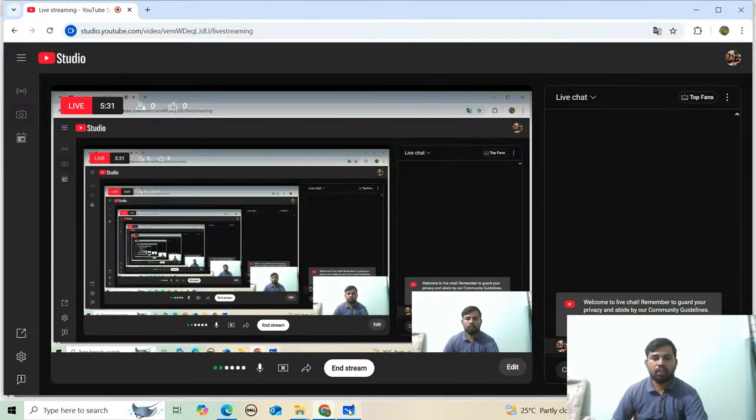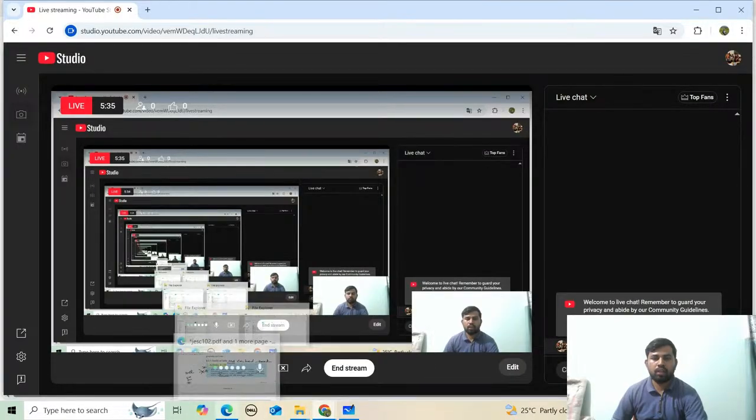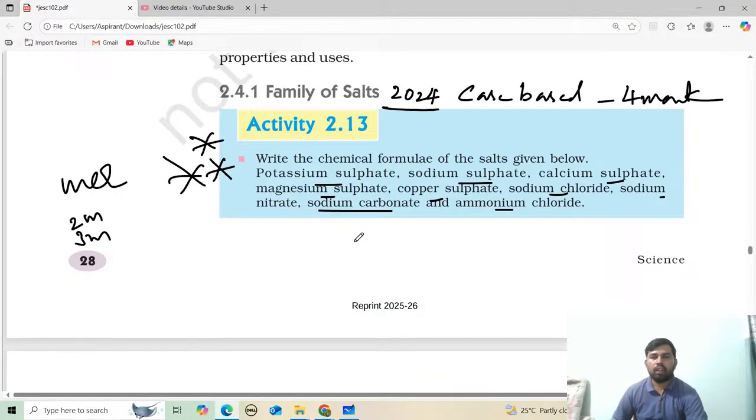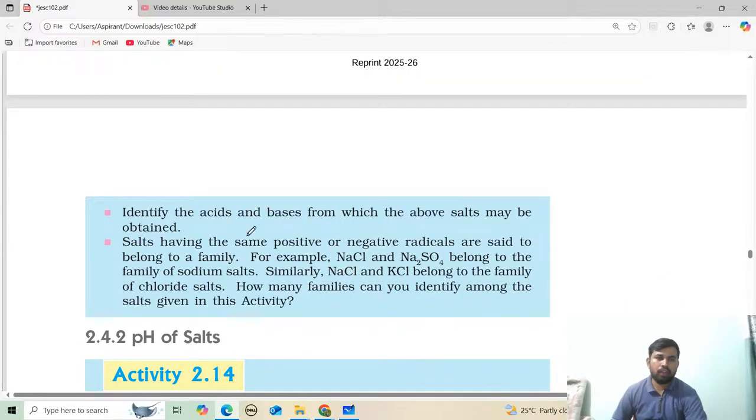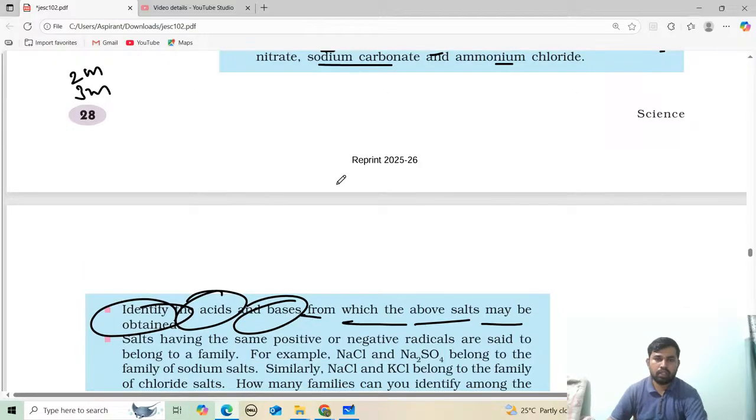They are asking for the chemical formula of these salts and to identify the acid and bases from which the above salts may be obtained. So we should identify them. Let us discuss what the acids and bases are.